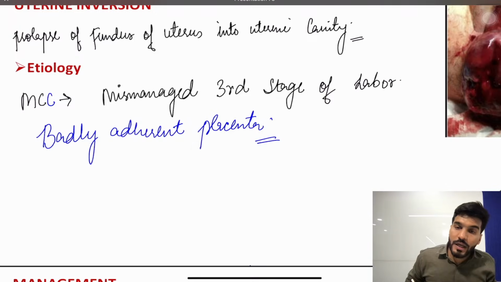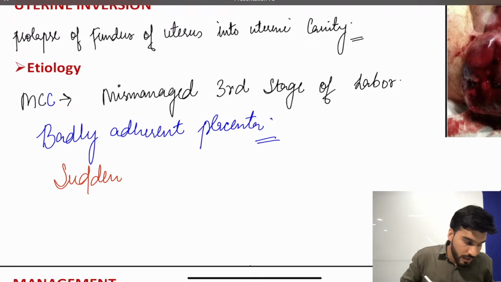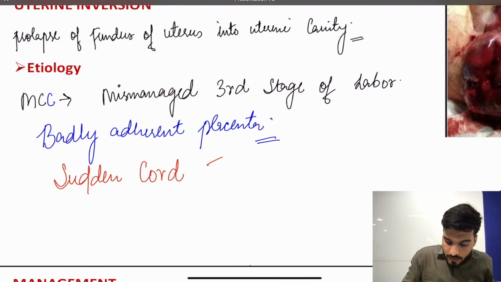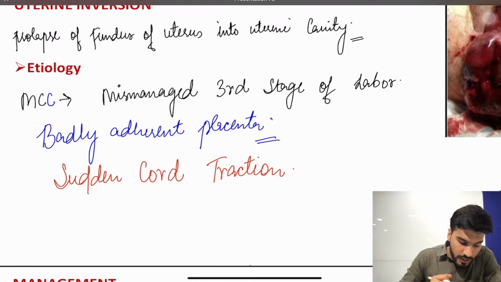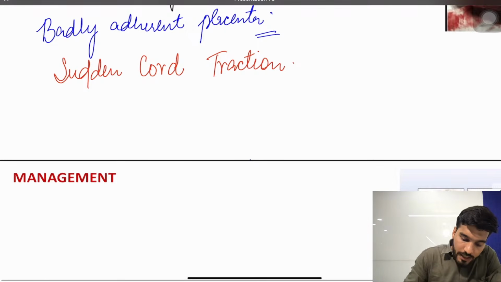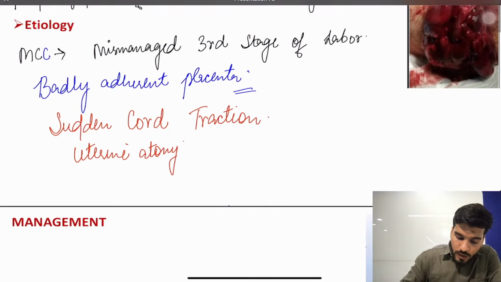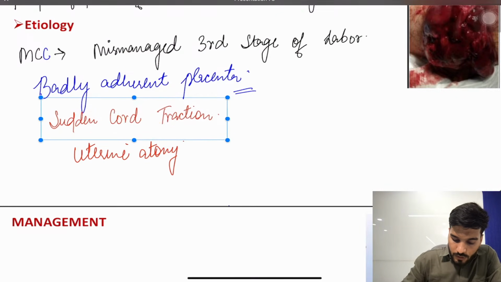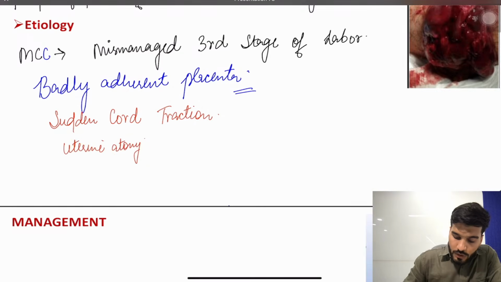One more cause of uterine inversion is sudden cord traction. So sudden cord traction also causes uterine inversion, or uterine atony. These are all the causes of uterine inversion.